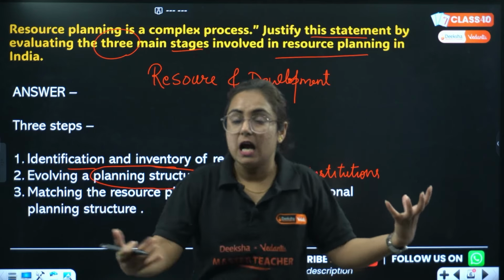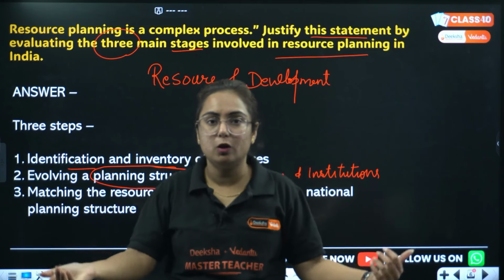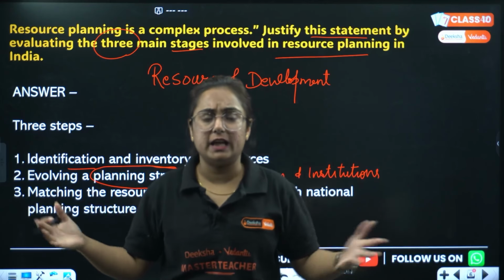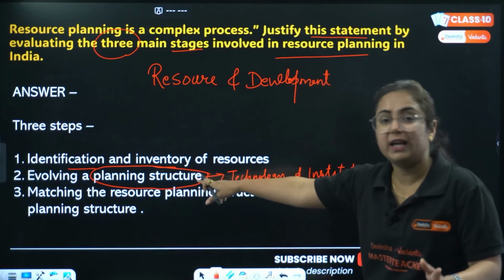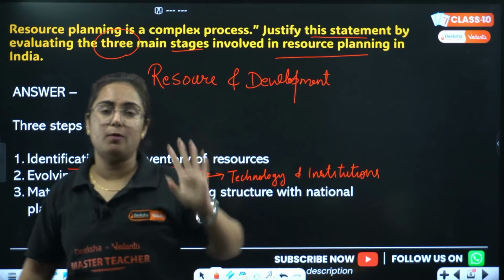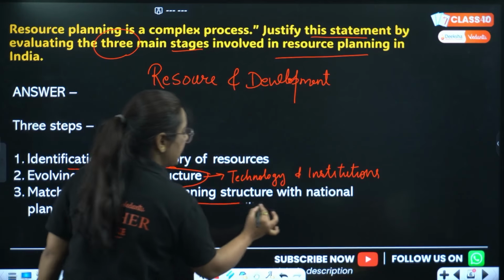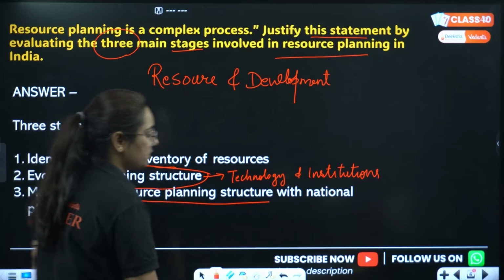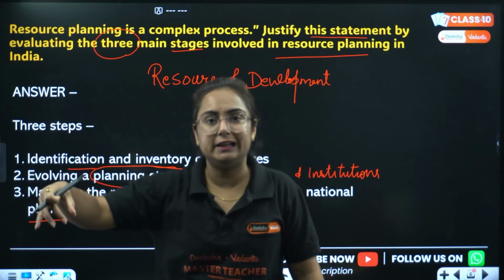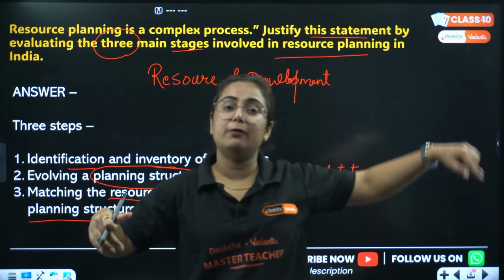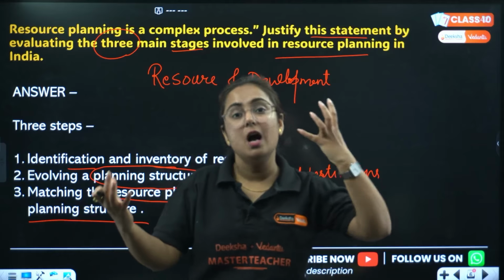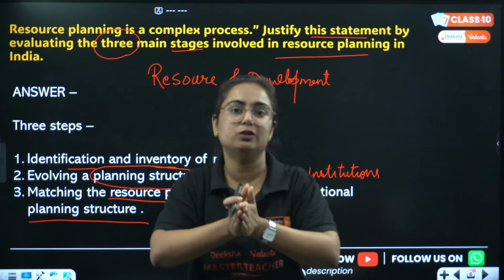We should know how we can extract that uranium. We should know how to convert that iron into sponge iron, and many more things. And this will only be possible with a very good planning structure. Third important point: matching the resource planning structure with the national planning structure. We should match that these are the resources available in India, and how they should be made available to everyone in India. You need to match the resource planning structure with the national planning structure.